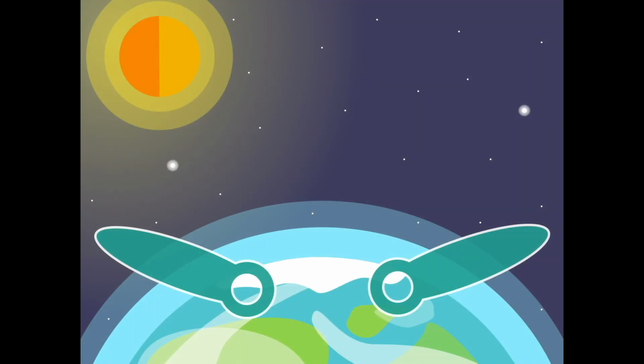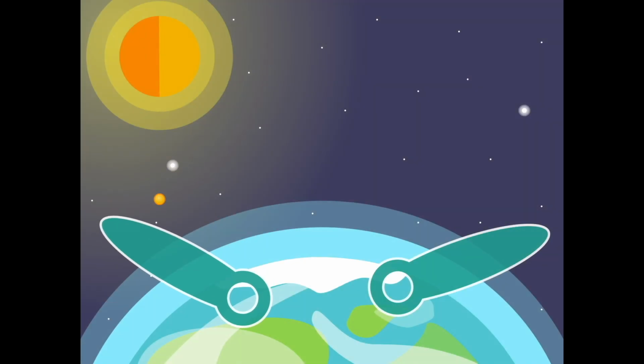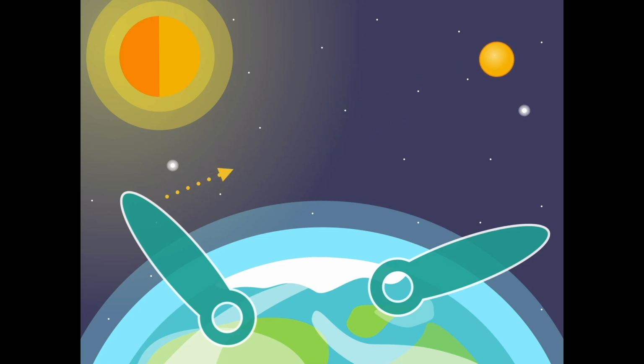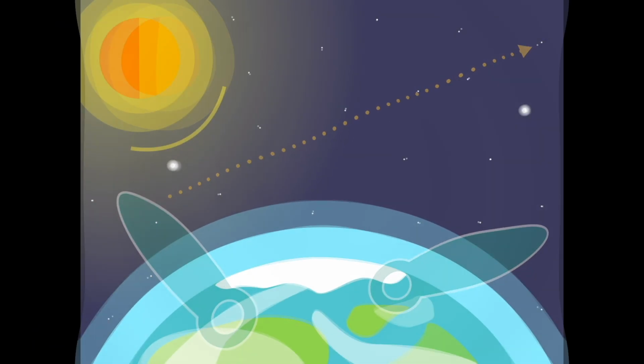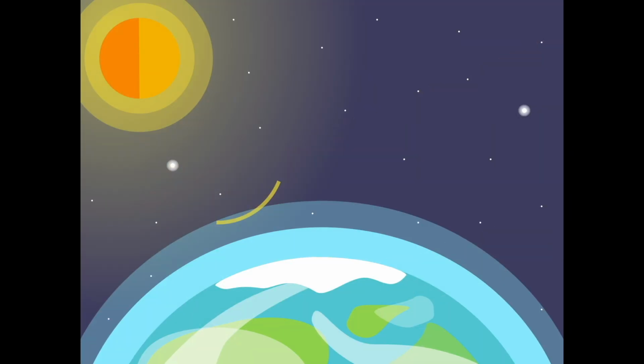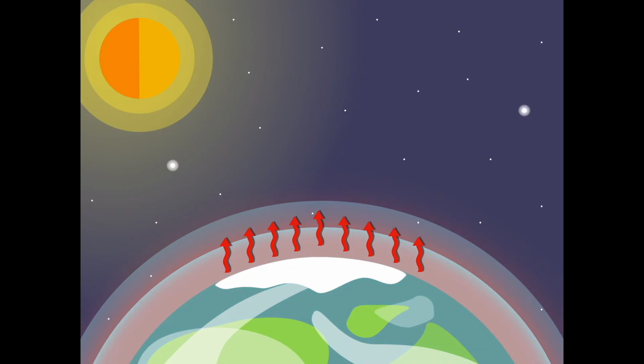Now, the surface of the earth works in a very similar way. Some of the light is going to get reflected off the surface of the earth, almost like pinball bumpers. However, some of that light is absorbed by the gases in the atmosphere. And when the light is absorbed by the gases in the atmosphere, it contributes to atmospheric heating. And that's what keeps the stable temperature within the environment.